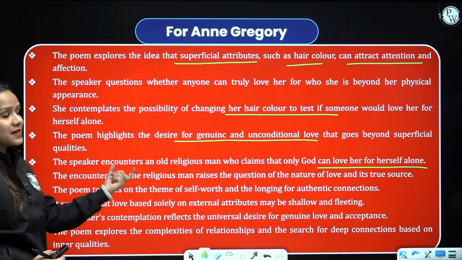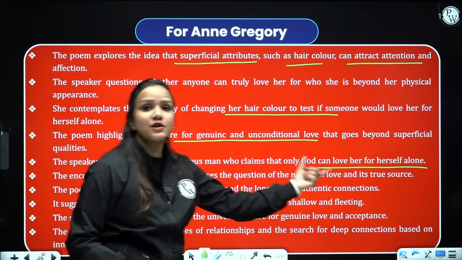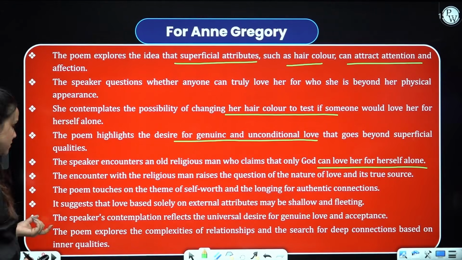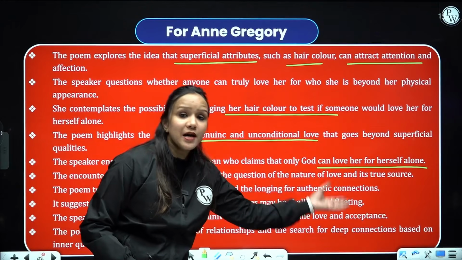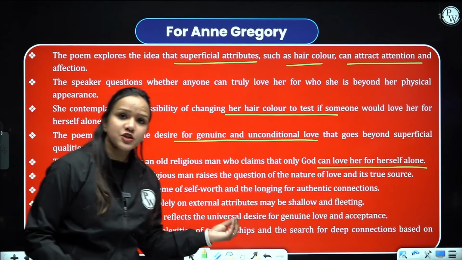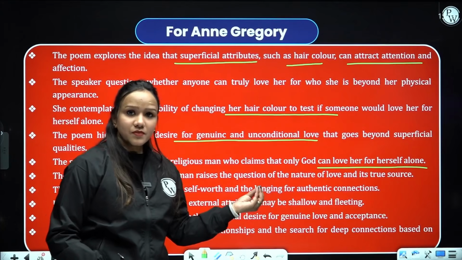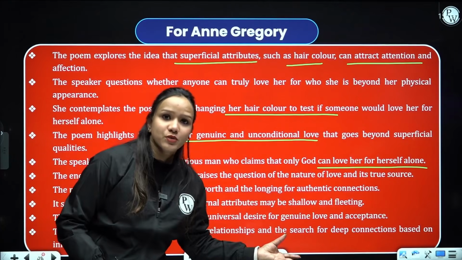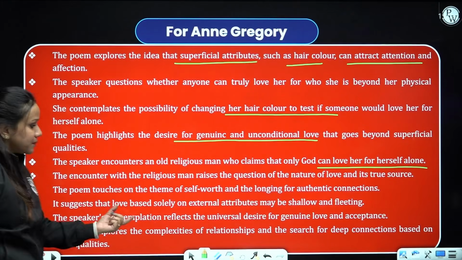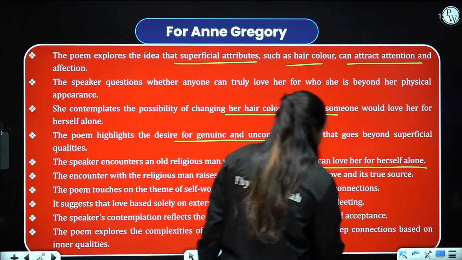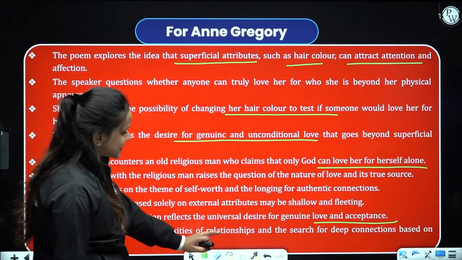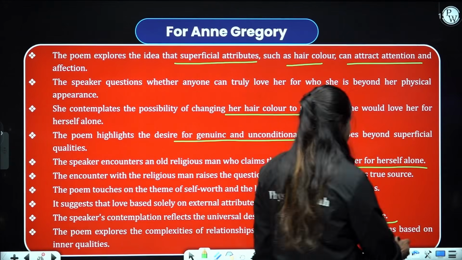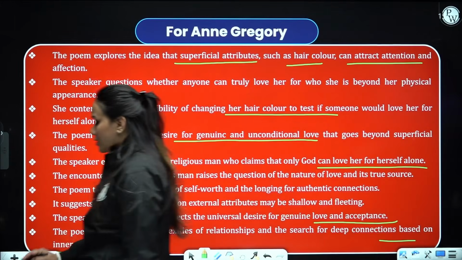The encounter with the religious man raises questions on the authenticity of love, right? Then we have the next point. It suggests that love based solely on external attributes may be shallow and fleeting. Somebody who loves you for your physical charm, for your physical beauty, cannot be regarded as a true lover, right? The speaker's contemplation reflects a universal desire for genuine and authentic relationships and acceptance of true love.